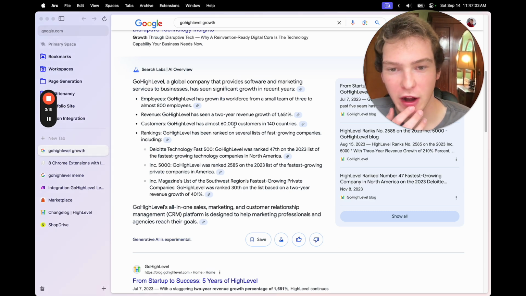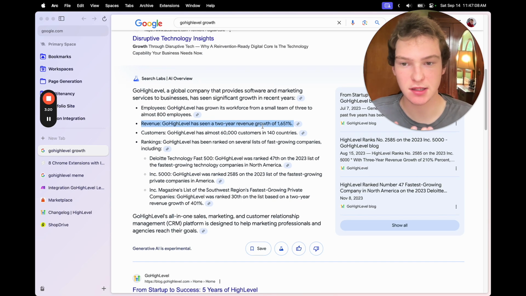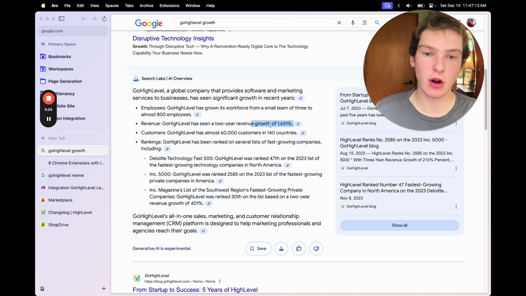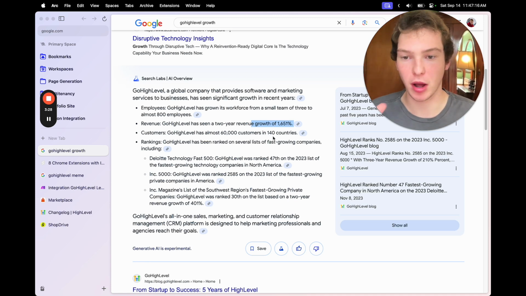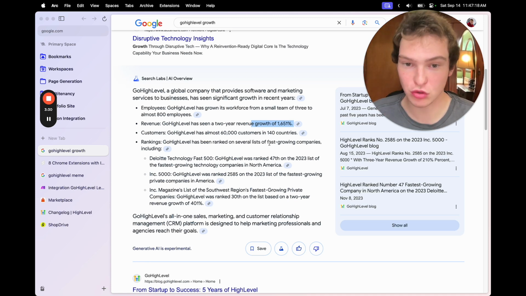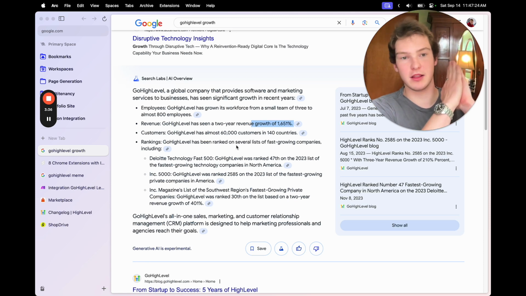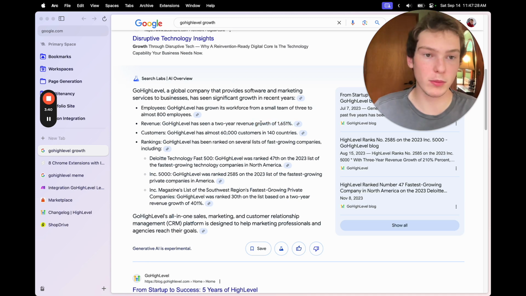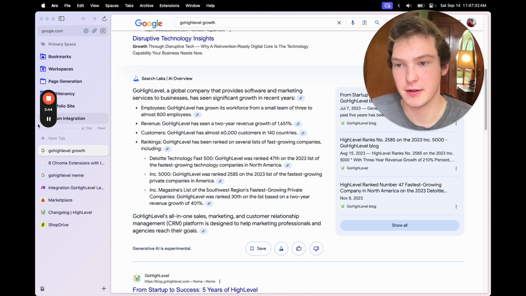Another reason to build for HighLevel is, look at this. I don't know exactly how accurate this is, but over a 2-year span, they saw a revenue growth of 1,600%, which is absolutely mind-boggling. And they're just growing so quickly. It's insane, okay? So if you're on this rocket ship, then the platform is going to be growing, and you're going to be growing along with it. And because there's so many users and so few apps, the demand is so much higher.